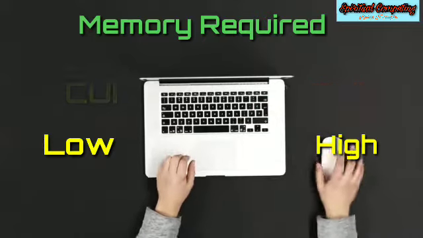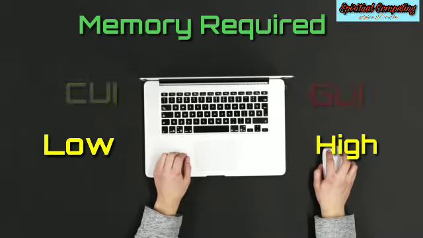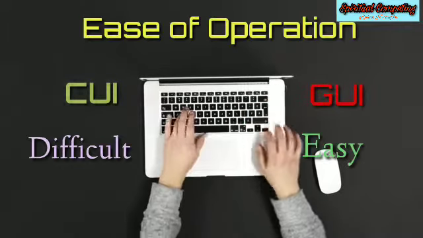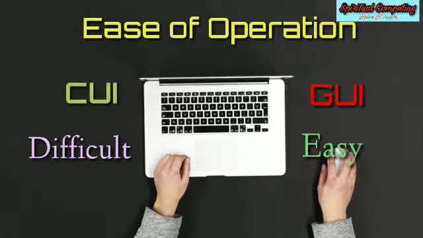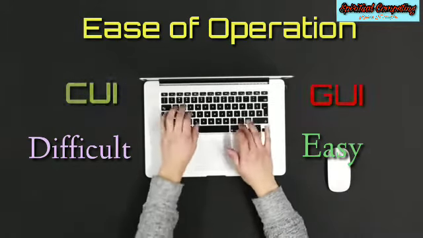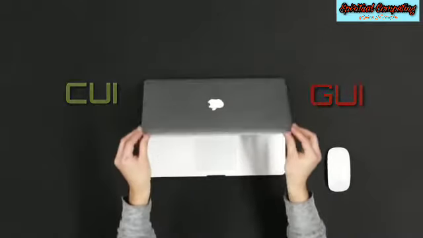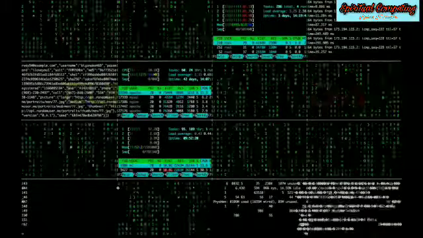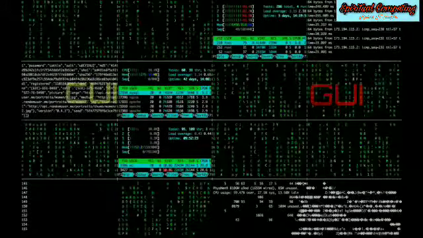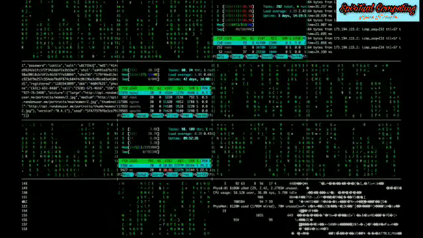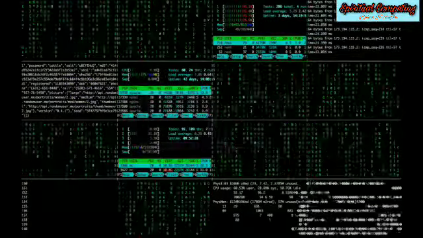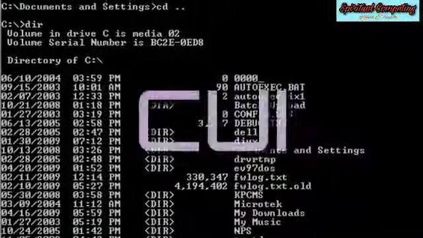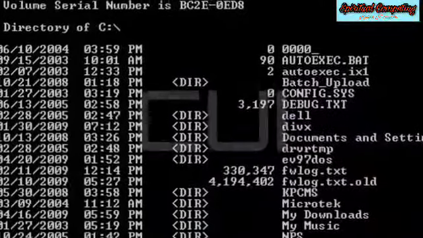Now memory required. In CUI low memory is required, and in graphical user interface high memory is required. Now ease of operation. In character user interface it is very difficult to operate a computer, and in graphical user interface it is very easy. So that was the basic difference between character user interface and graphical user interface. Linux was based on only character user interface, and character user interface was very primitive for the previous computing technology.